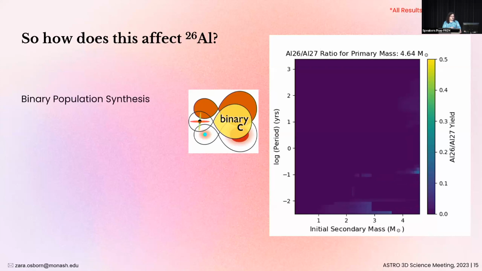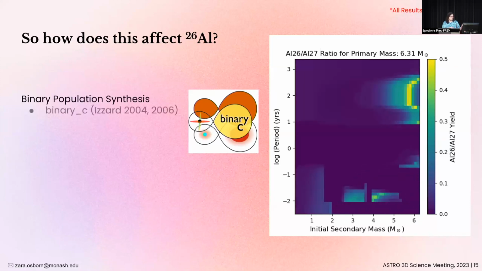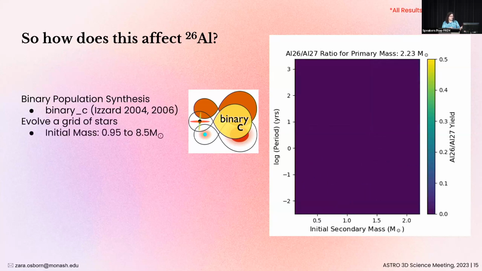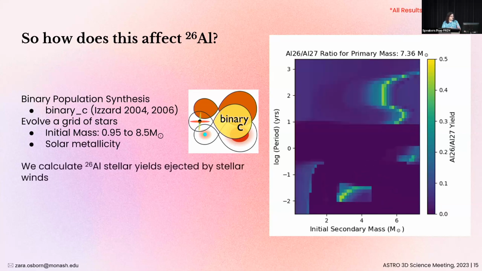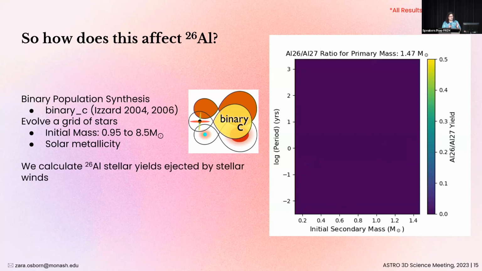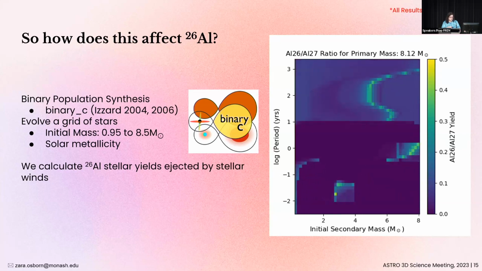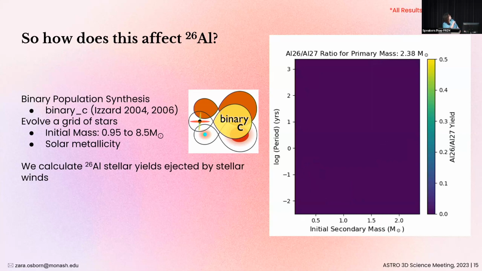To try to answer this question, we look to the binary population synthesis code binary_c, and we evolve a grid of stars with an initial mass between 0.95 and 8.5 solar masses, at solar metallicity. From our models, we are able to calculate the stellar yields produced by our binary systems. The stellar yields are defined as the total mass of a nucleus that's ejected by the star over its lifetime. Just a caveat, we are only considering the stellar yields ejected by stellar winds, and we are ignoring the contribution from novae and supernovae.